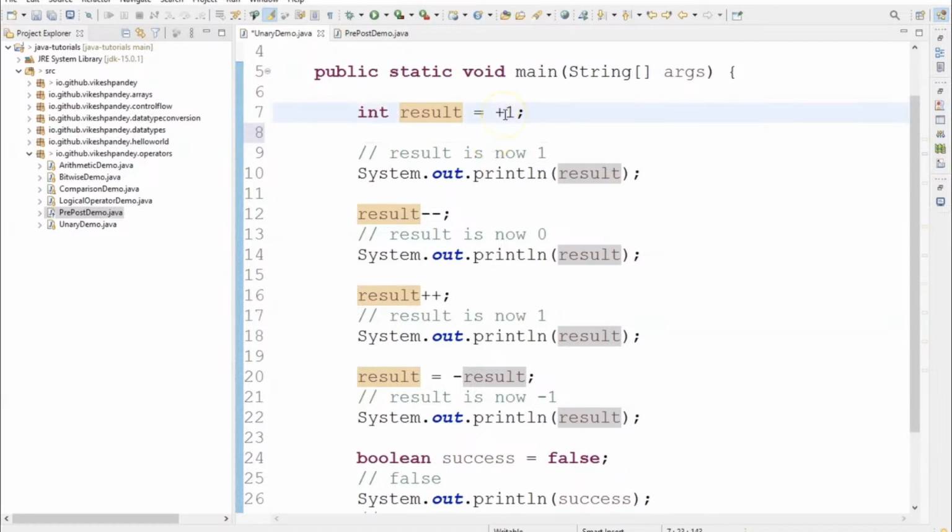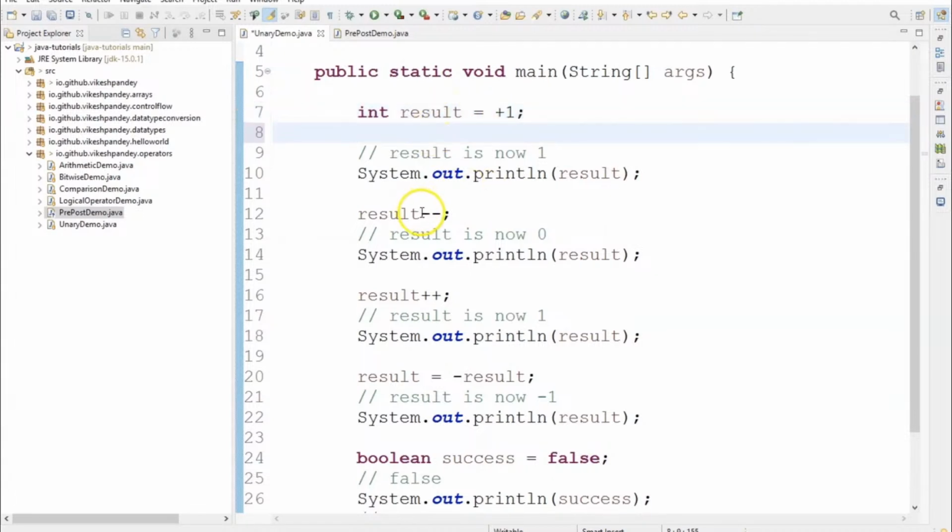We can argue that this has the same effect as this, and yes, that is true. But if this value was written as -1, then we could make that number positive by just putting plus in front of it. That's basically the power of unary operators, and that's how you generally use them. So I'll just put it back to +1.